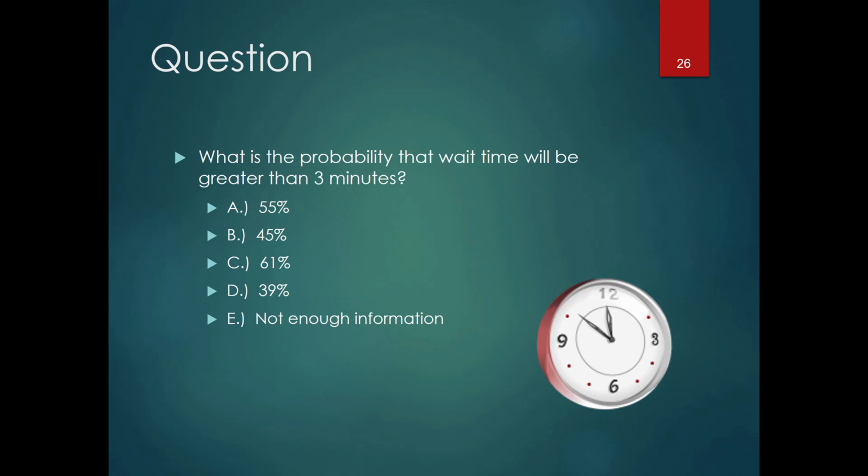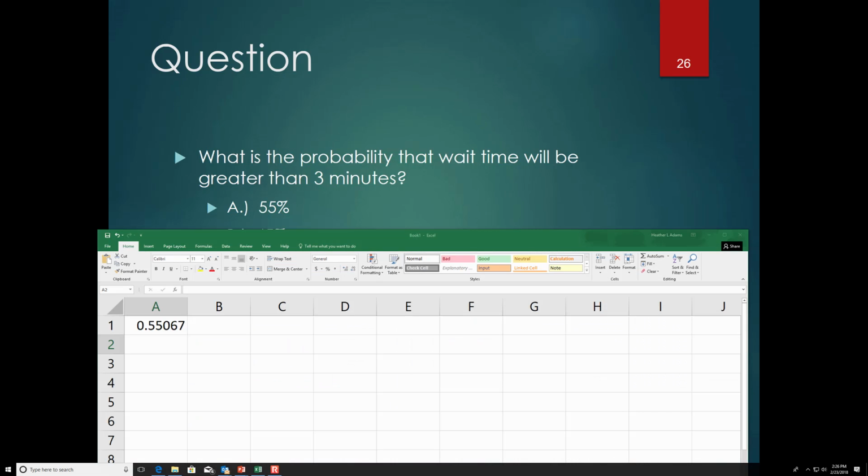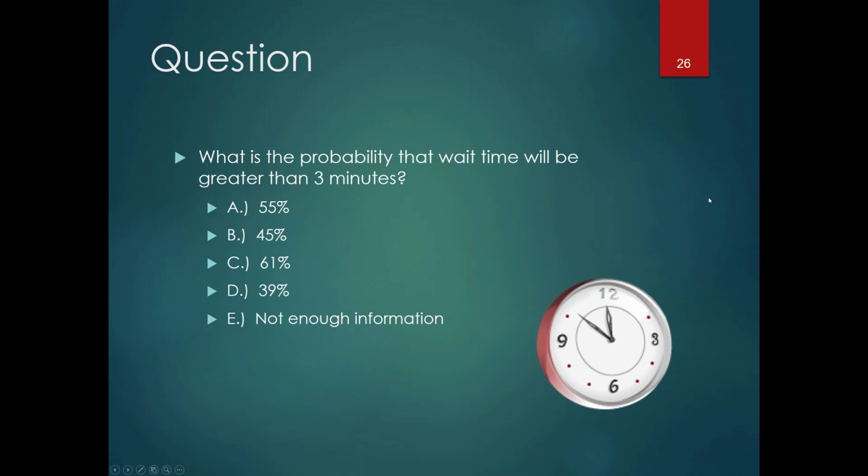Okay, what about the probability that wait time will be greater than 3 minutes? Now I want 1 minus because it's a greater than problem, just like we saw in chapter 5 with the discrete distributions. If I have a greater than problem, then I need the complement rule. So 3 minutes, and I want 1 minus, so equals 1 minus exponential distribution, 3 minutes, lambda is still 0.2, and I say true. So the probability is again about 55%, 54.88%. If I was rounding, it'd be 55%, so A.